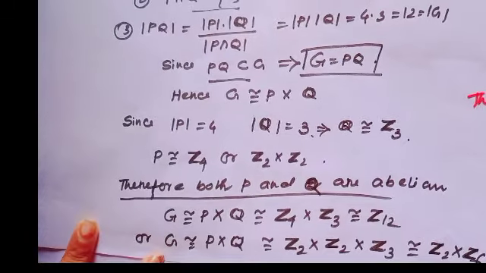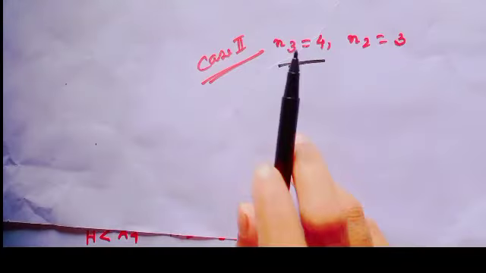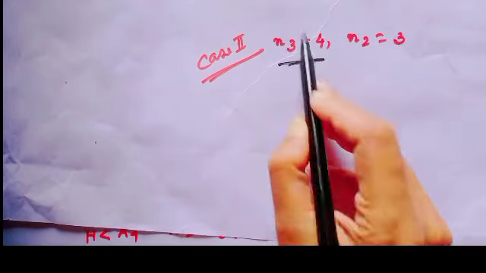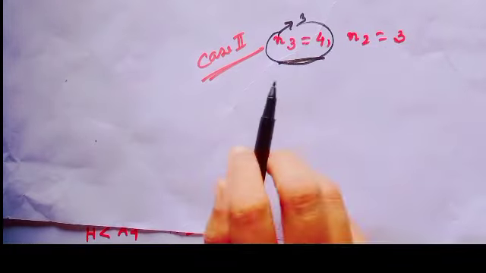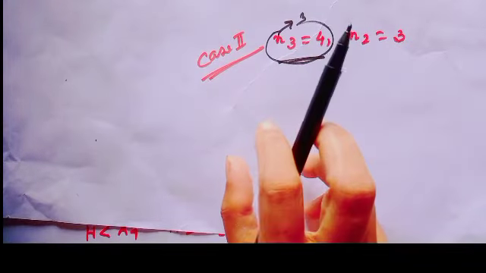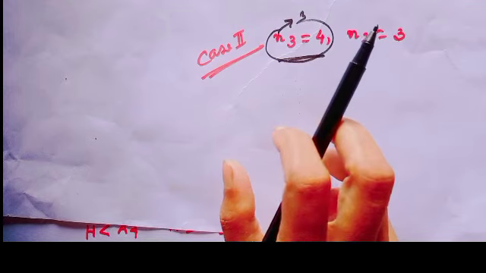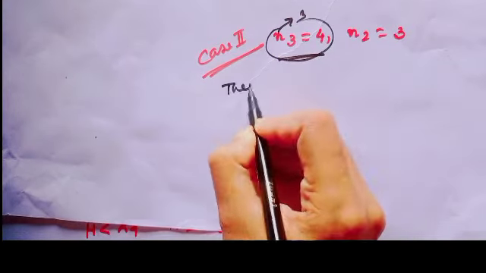If you know the Sylow theorem, then it will be so easy to find any structure of the group. Now consider there are 4 Sylow 3 subgroups in G, and the order of each Sylow 3 subgroup is 3. We all know these Sylow 3 subgroups intersect trivially.